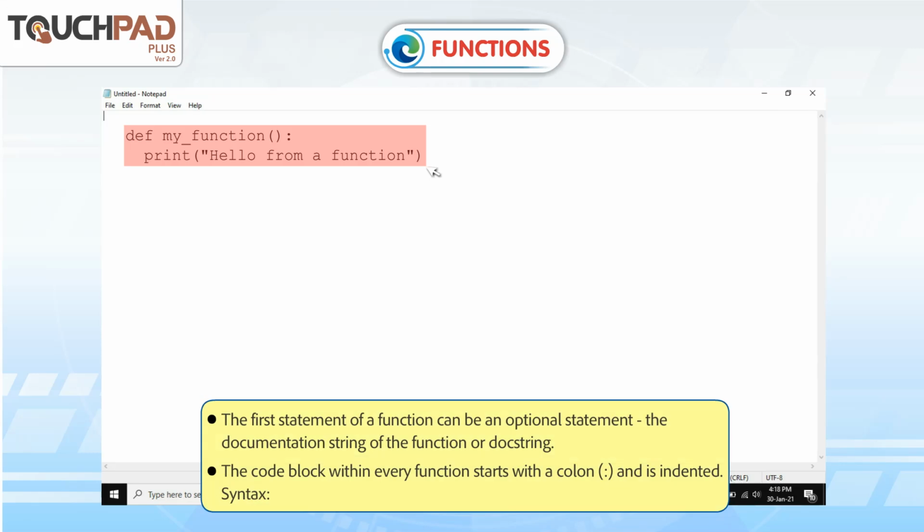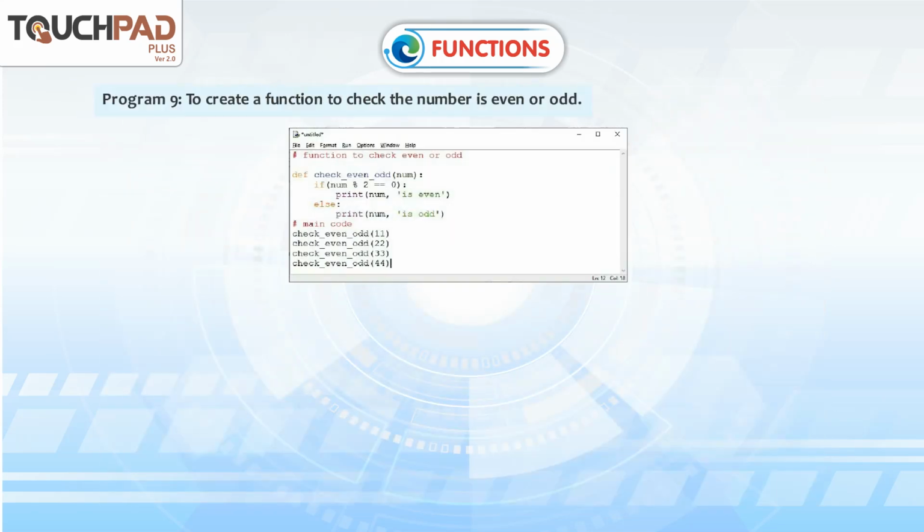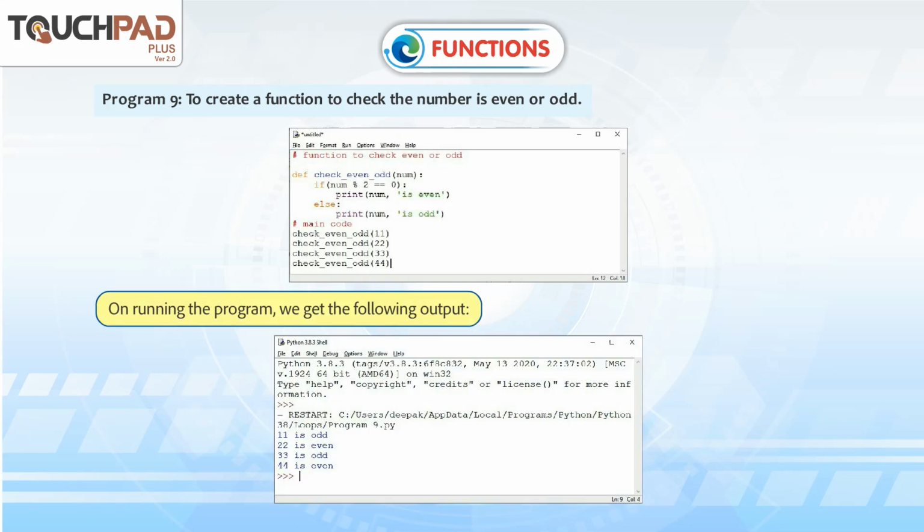The first statement of a function can be an optional statement, the documentation string of the function or docstring. The code block within every function starts with a colon and is indented. Syntax. Program 9 to create a function to check whether a number is even or odd. On running the program, we get the following output.